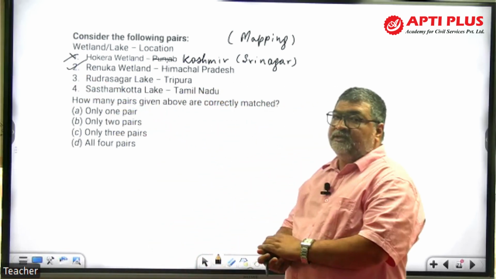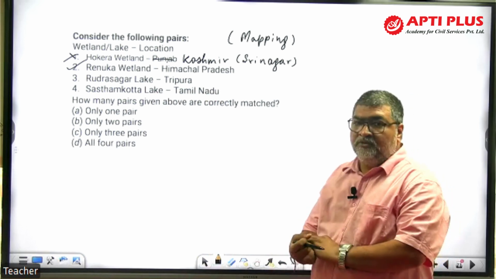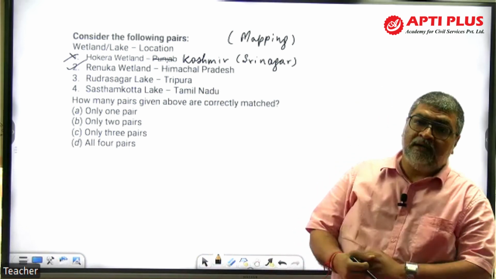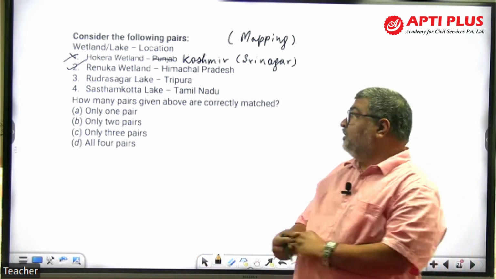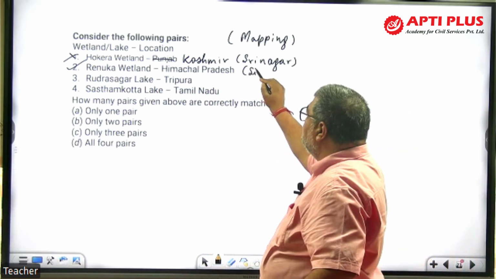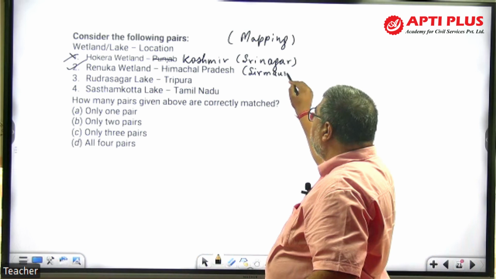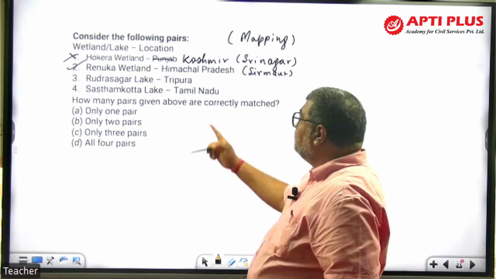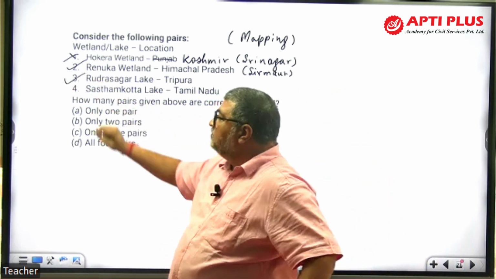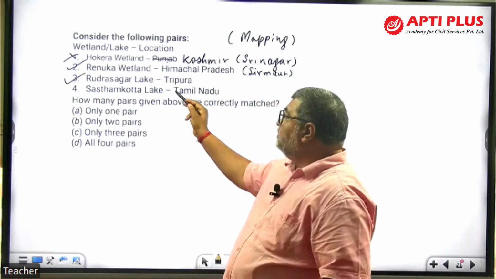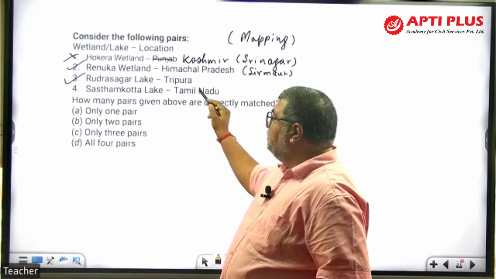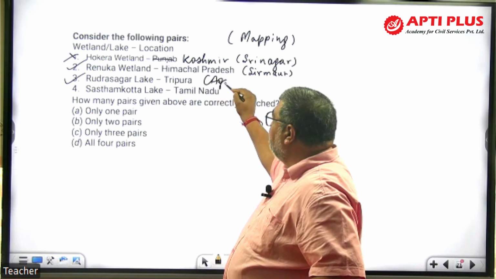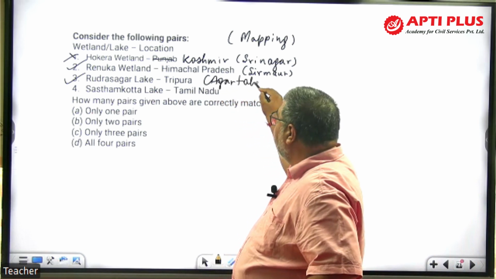Renuka wetland, Himachal Pradesh is correct. Himachal has got 3 Ramsar sites: Renuka, then the Pong Dam, and then Chandratal. Renuka is in Sirmaur district of Himachal Pradesh. Now Rudra Sagar Lake, Tripura is correct. Northeast India, Tripura, Agartala. The capital of Tripura, Agartala, is there.